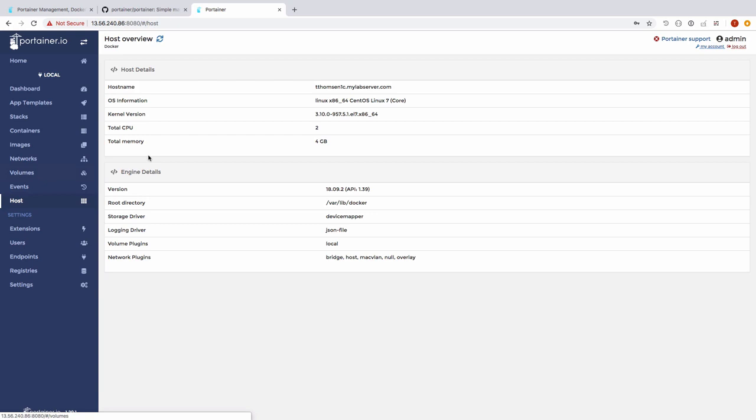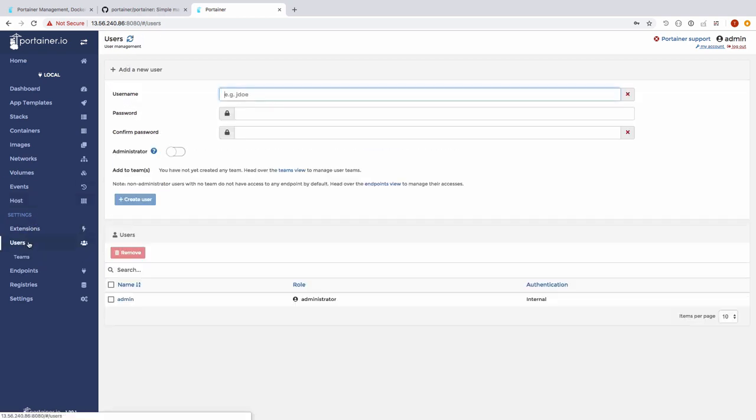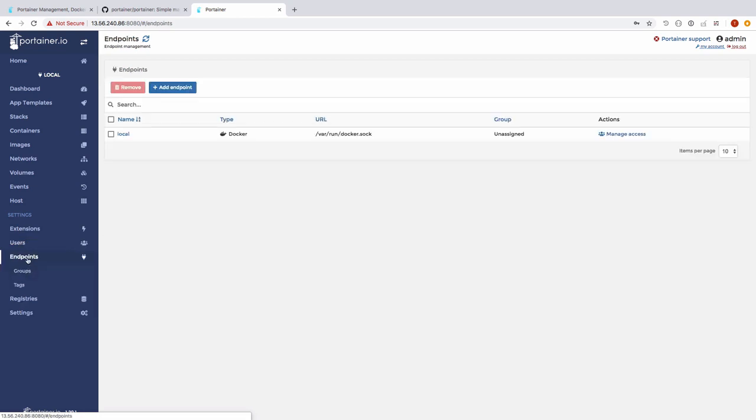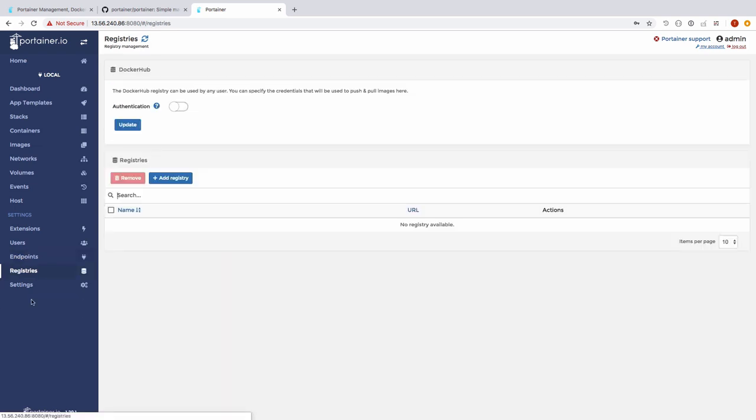We can also get some information on the host. We have the host name, the operating system, the kernel version, and the number of CPUs, as well as the total amount of memory. Now over here under settings, we can go and add additional users, or we can go and create teams. We also have the endpoints that's being managed. Again, this is going to be var run docker sock. Right now we're just managing one Docker host. You can also come over here and add some additional registries. So if you have a private registry, you can go and add it in.